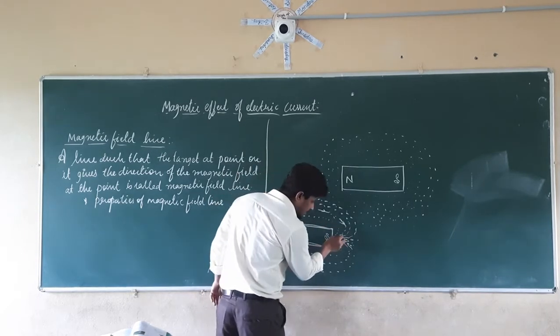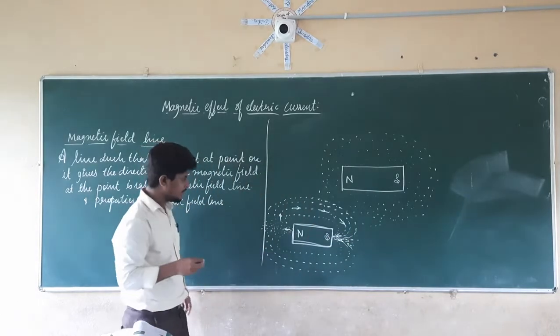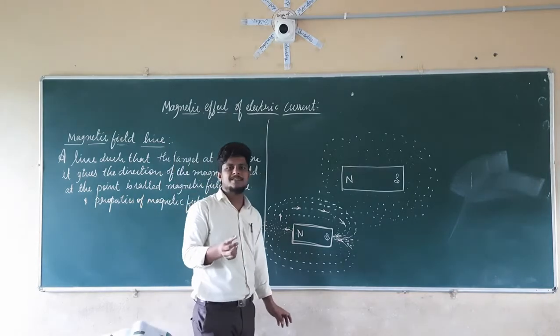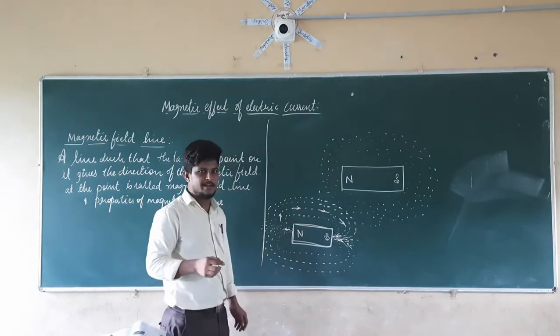If you take the compass at different points of the magnetic field lines, it is going to show different directions.